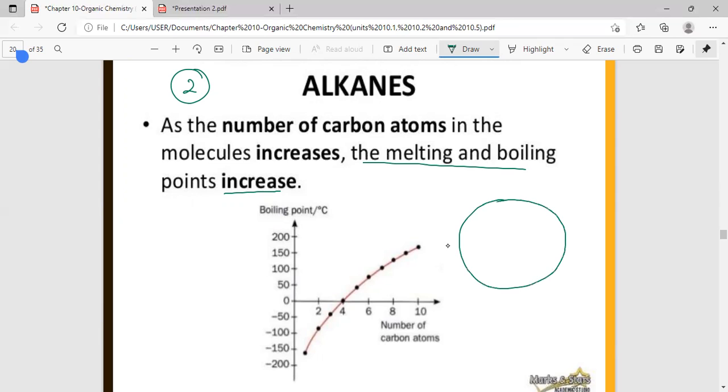For example, if you have methane molecules, let us say you have a mixture of methane molecules in an area, there will be forces of attraction.